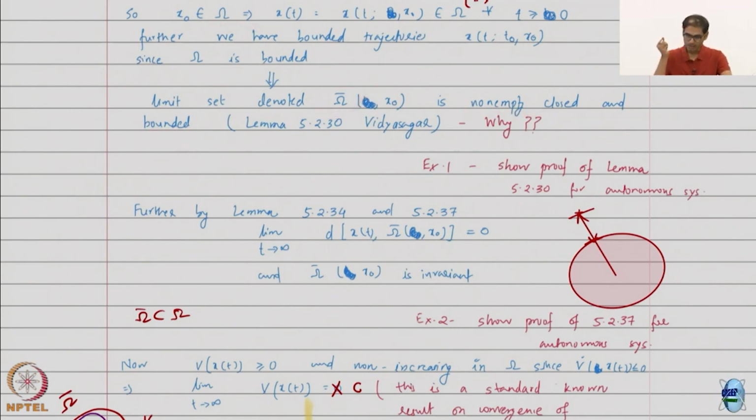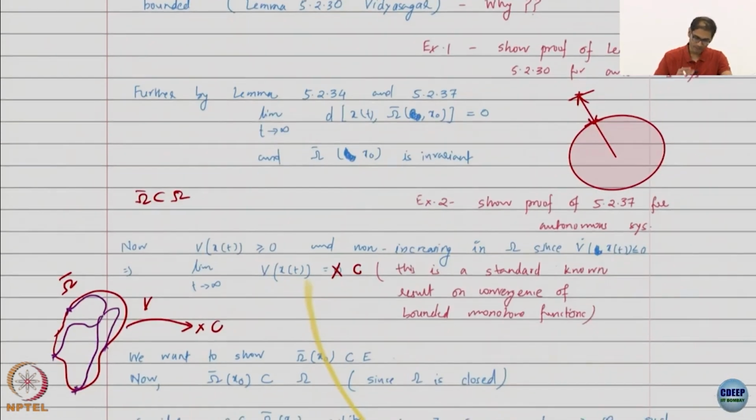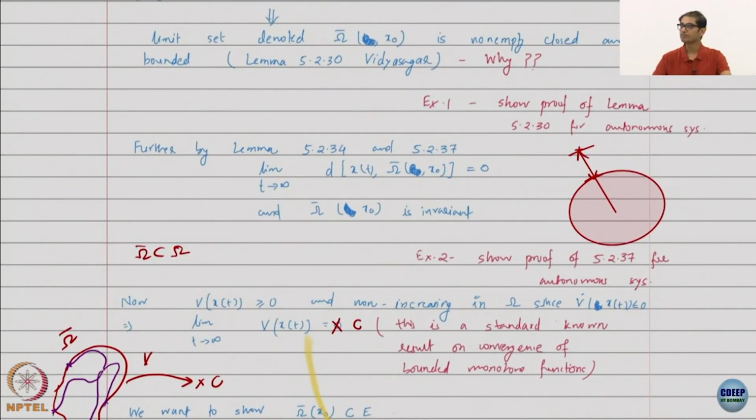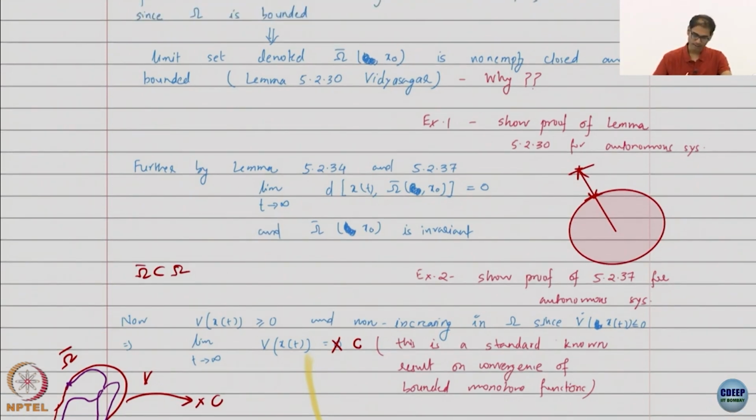But we realized that omega bar has to be a subset of omega, because if your trajectories are starting in omega and remaining in omega, the limit set also has to be within omega only, it can't be outside it. So, the limit set is non-empty, closed and bounded and inside omega.